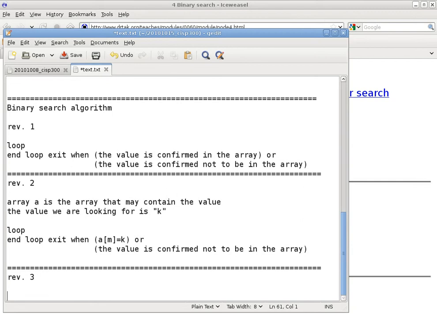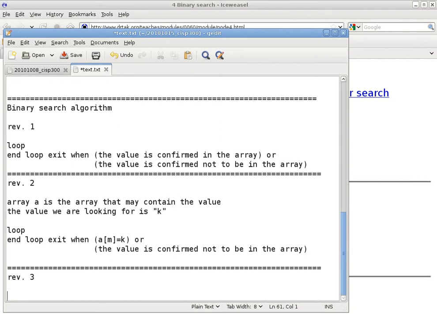Revision 3 is going to take a closer look at how do we get M? How do we do something like that? So the biggest question is, in the case of this example, how do I represent initially that the entire array may contain the value K?